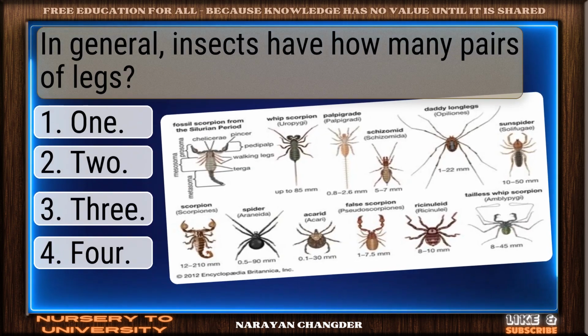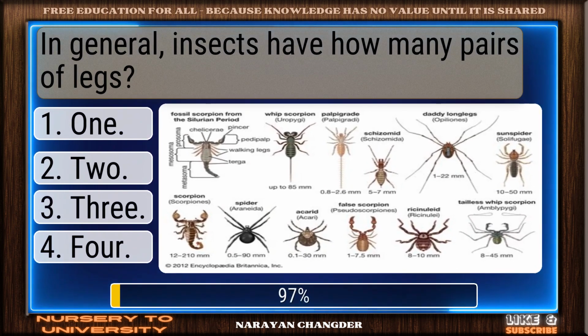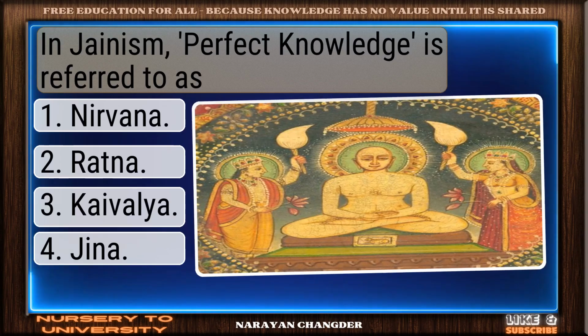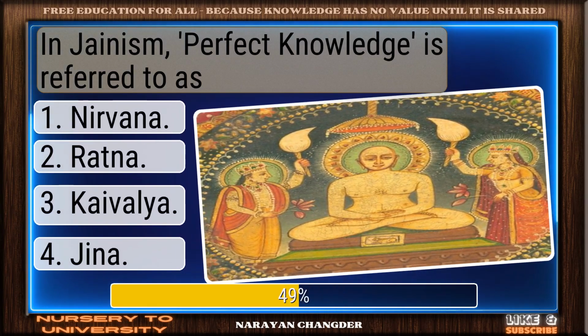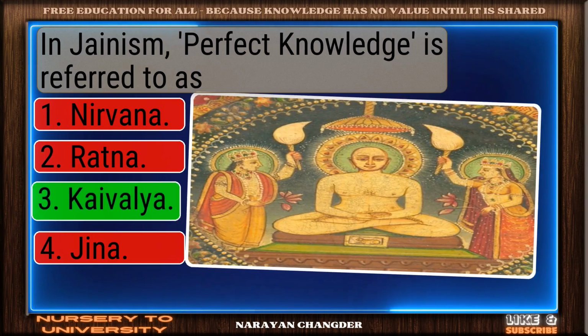In general, insects have how many pairs of legs? Clear logic. 3 is sound. In Jainism, perfect knowledge is referred to as. Right again. Kaivalya is valid.